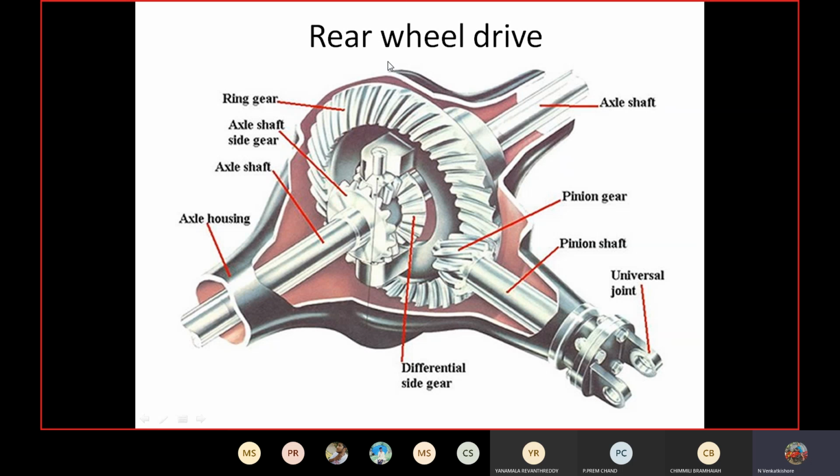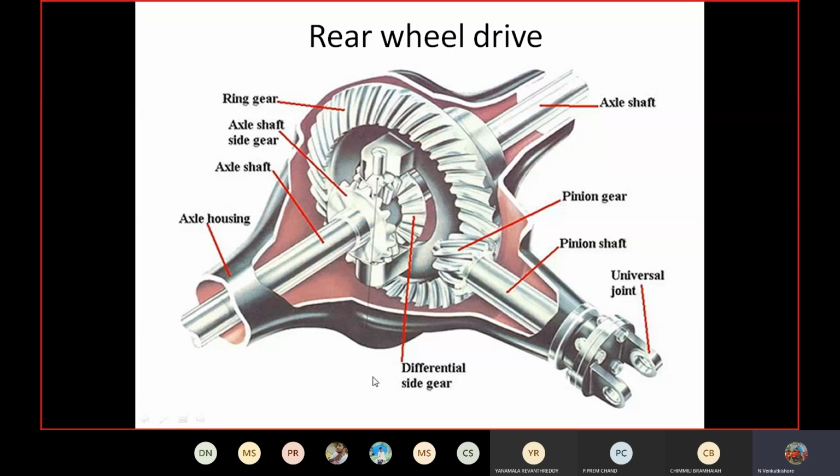Why do we call it a differential? Because it provides different speeds to these two wheels. When the vehicle is going straight, the differential supplies the same speed to both wheels.